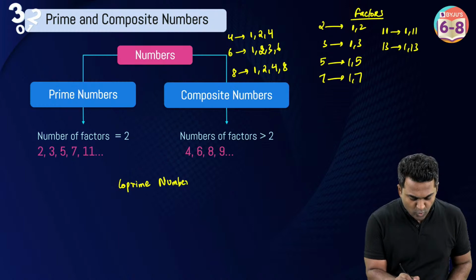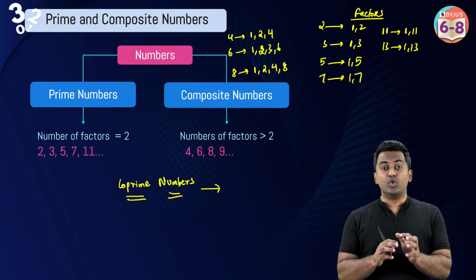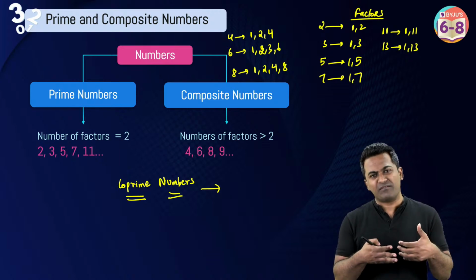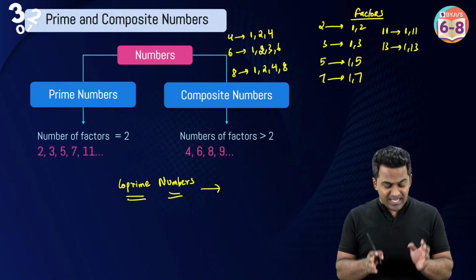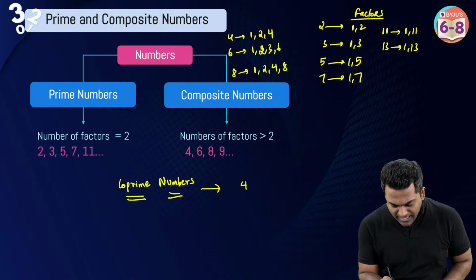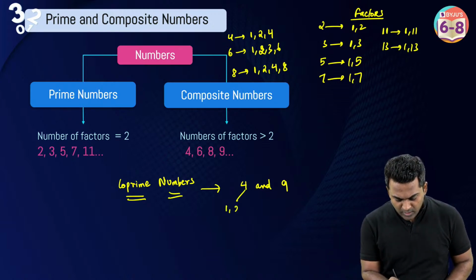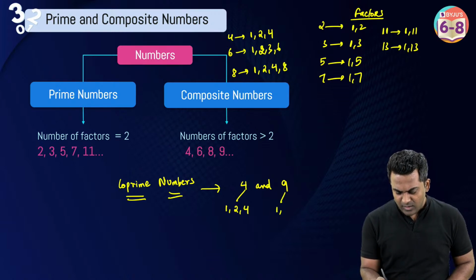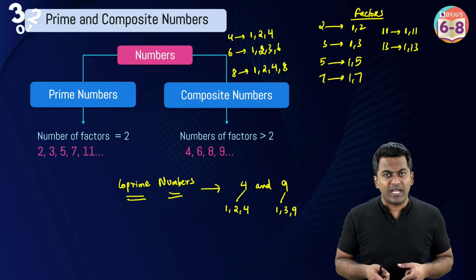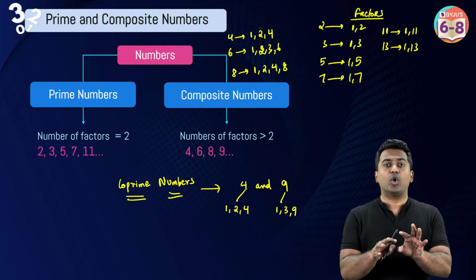Okay, let's understand what co-prime numbers are. Co-prime numbers are numbers which do not have any common factor other than 1, because you all know 1 is going to be a factor for every number. So other than 1, these numbers do not have any common factors. If I were to give you an example, 4 and 9, these are co-prime, right? Because what are the factors of 4? 1, 2 and 4. What are the factors of 9? 1, 3 and 9. Other than 1, do you see any common factors between 4 and 9? You don't have any common factors, right? Other than 1. So that's the reason why 4 and 9 are called co-prime.